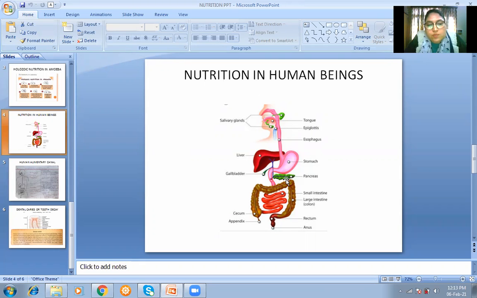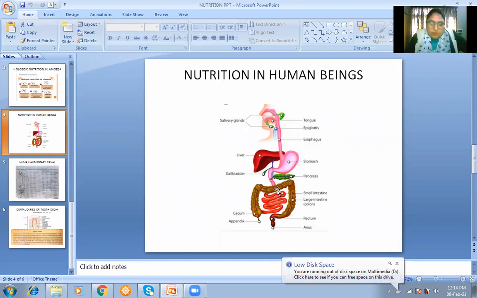Okay, now trypsin needs to have a basic medium. First of all, pepsin works in the acidic medium, and trypsin works in the basic medium. That basic medium is provided by bicarbonate ions that are also secreted by the pancreas. So amylase will convert starch into sugars, trypsin will convert peptones into amino acids, and lipase.